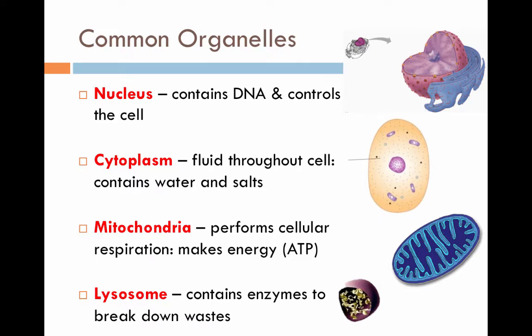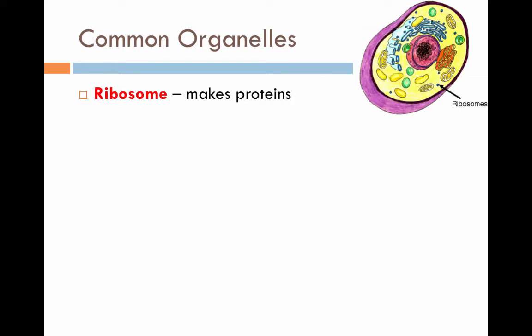A lysosome is a really small sphere. There's actually a lot of lysosomes in the cell, and it contains a bunch of enzymes that break down any waste found within the cell. Ribosomes are very, very important. They are found in every single cell, including prokaryotic cells, and they make proteins.